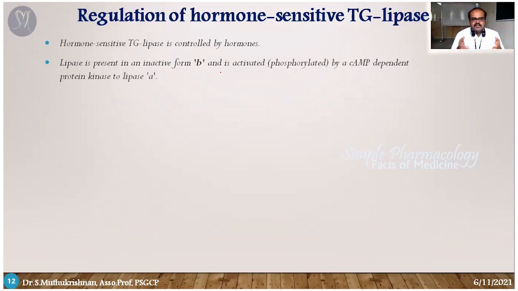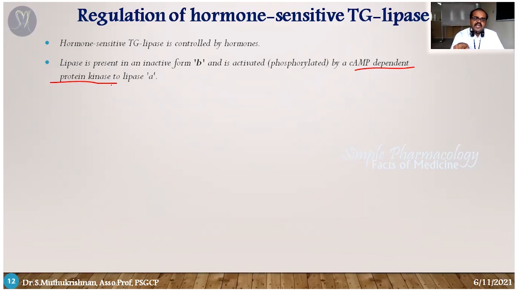It is nothing but phosphorylation of that enzyme. The inactive form is the dephosphorylated enzyme, and when it gets phosphorylated it becomes activated. This process is catalyzed by the cyclic AMP dependent protein kinase enzyme, which is responsible for the activation of lipase enzyme.